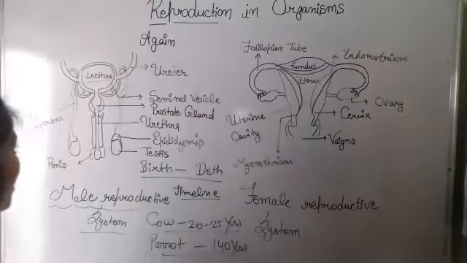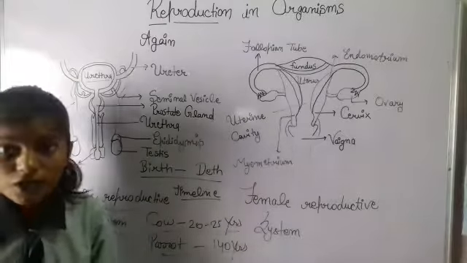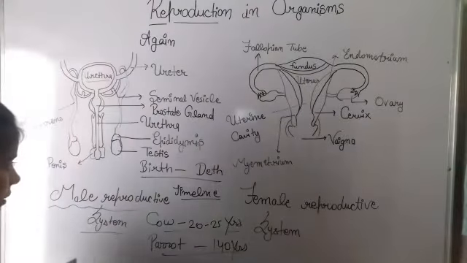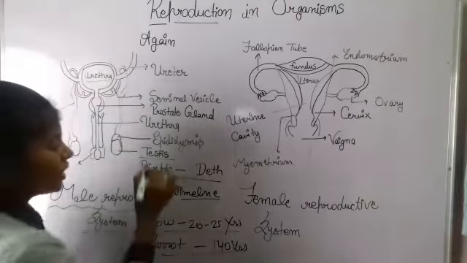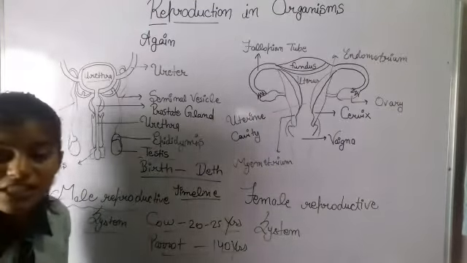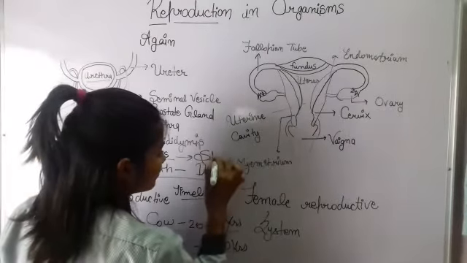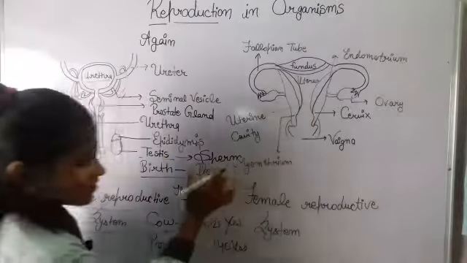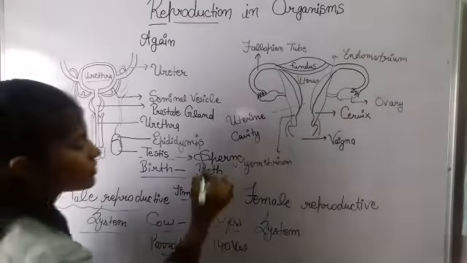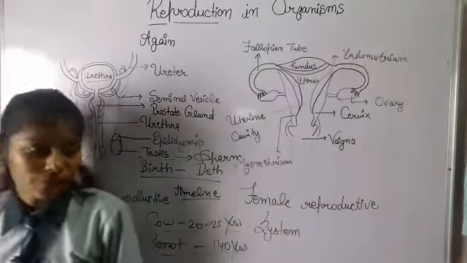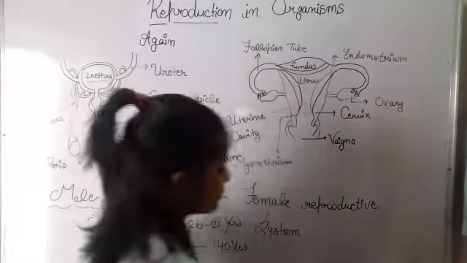Now the next thing, the very important part of the male reproductive system, is the testis. If you have heard of this term, the testis is responsible for the production of the sperm. You can't see it here because all the other things are written here. Now this is the sperm. What is sperm actually? If I have to give you a rough sketch of sperm, it looks something like this.